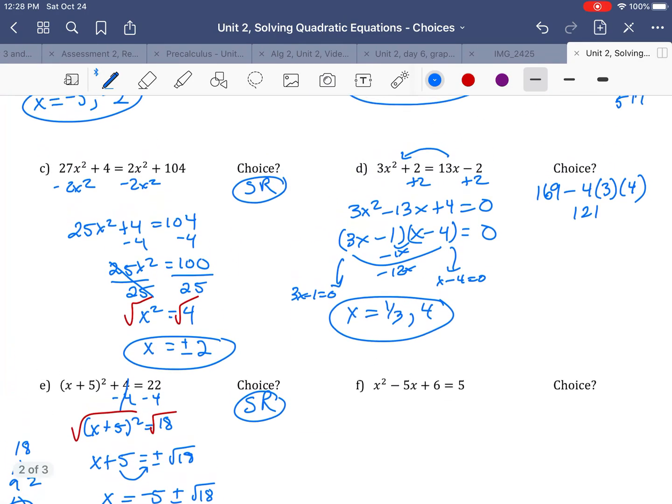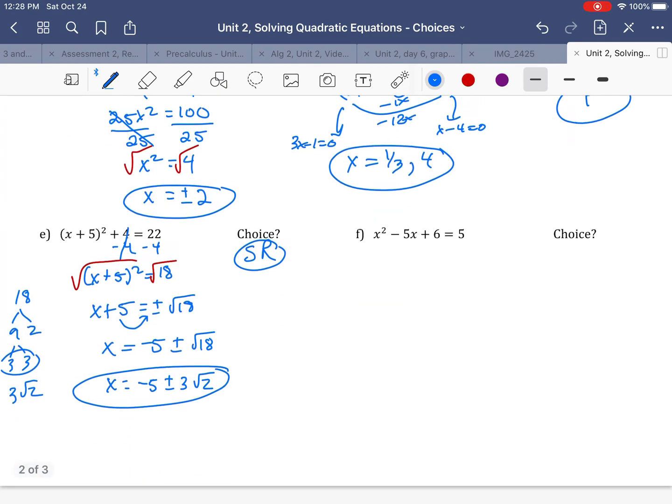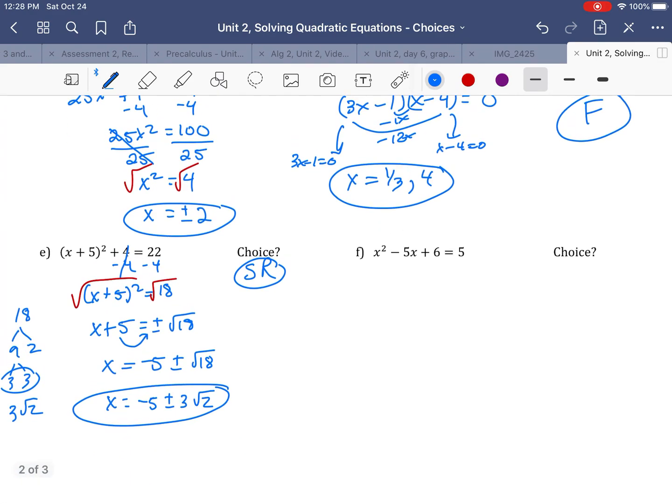So my choice here, I did factoring, but again, you could have done the quadratic formula. All right, this guy here, standard form, take away 5 from both sides. Let's see, x squared minus 5x plus 1 equals 0. So I really don't have to check out my discriminant because I already see that I can't factor this. Nothing that makes 1 also makes 5.